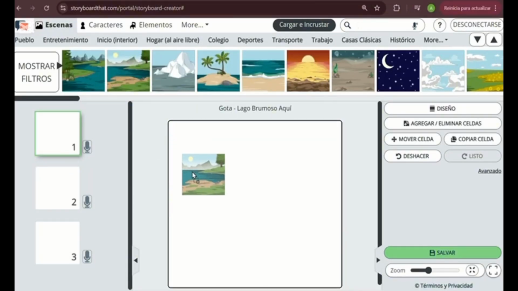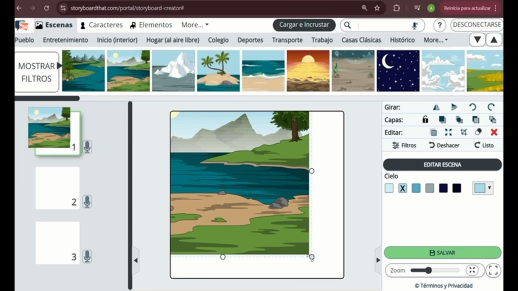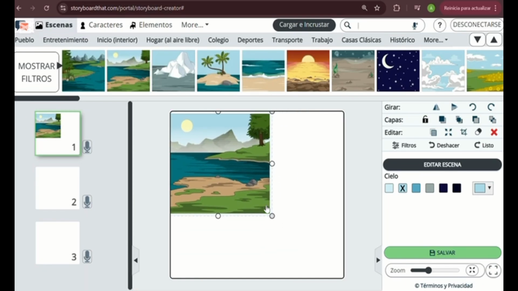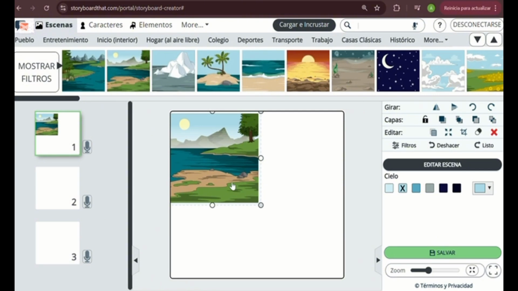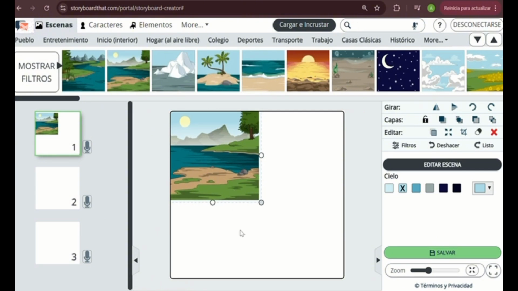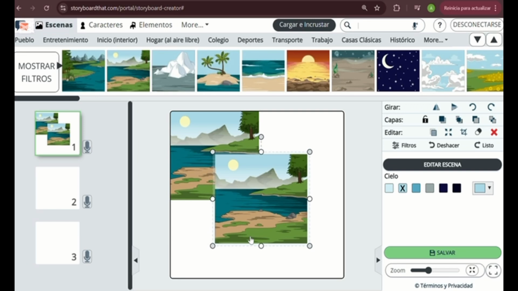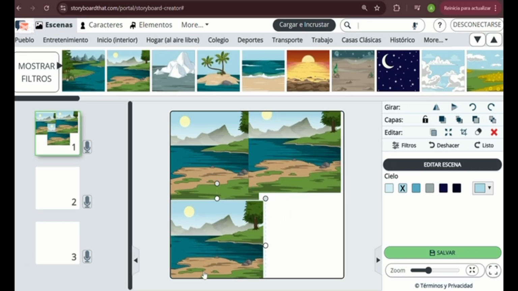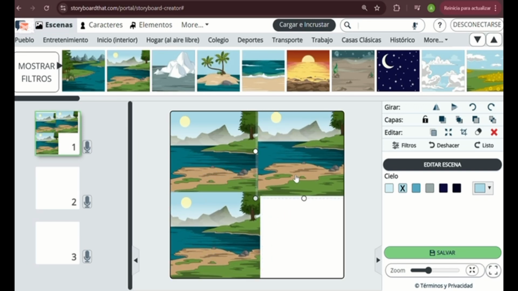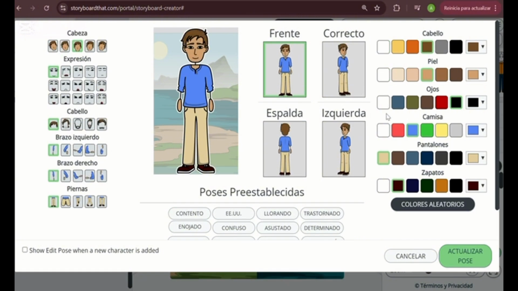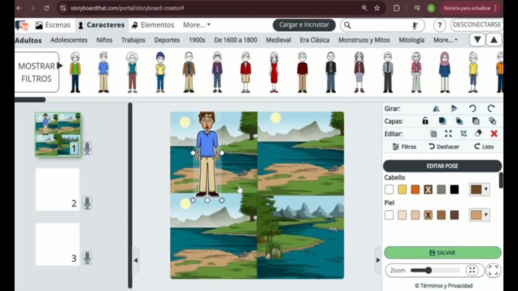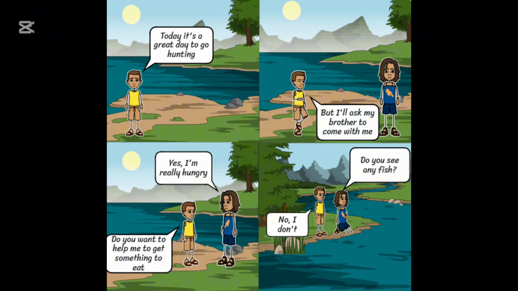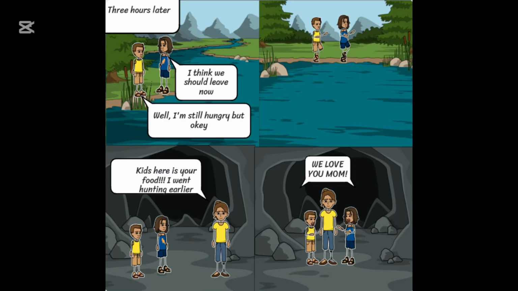This is Storyboard. Here you can use different types of scenarios, characters, dialogues. And this is an example of how they should do it.